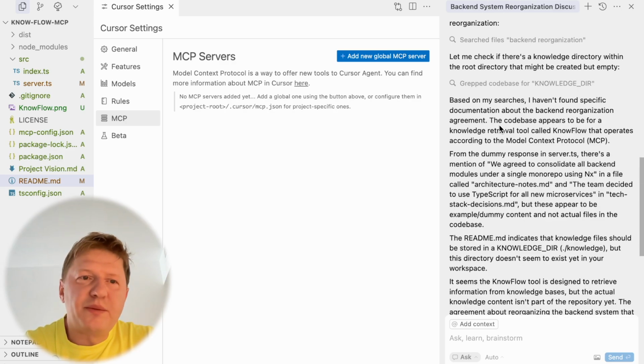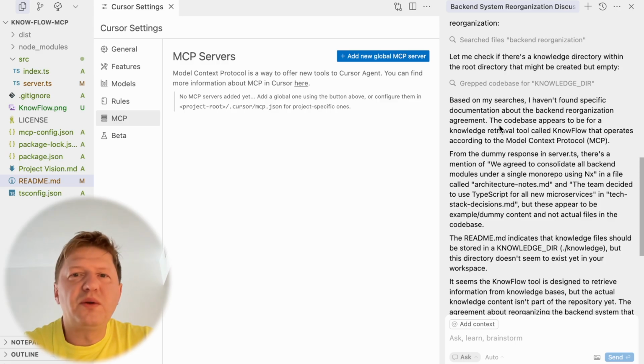So this is the problem we are trying to solve, and the most straightforward approach would probably be to enable all different MCPs that allow you to search in Confluence, in Notion, in Jira, in Google Docs, to let the LLM trigger all of them one by one and try to fetch the information. But we have another idea.